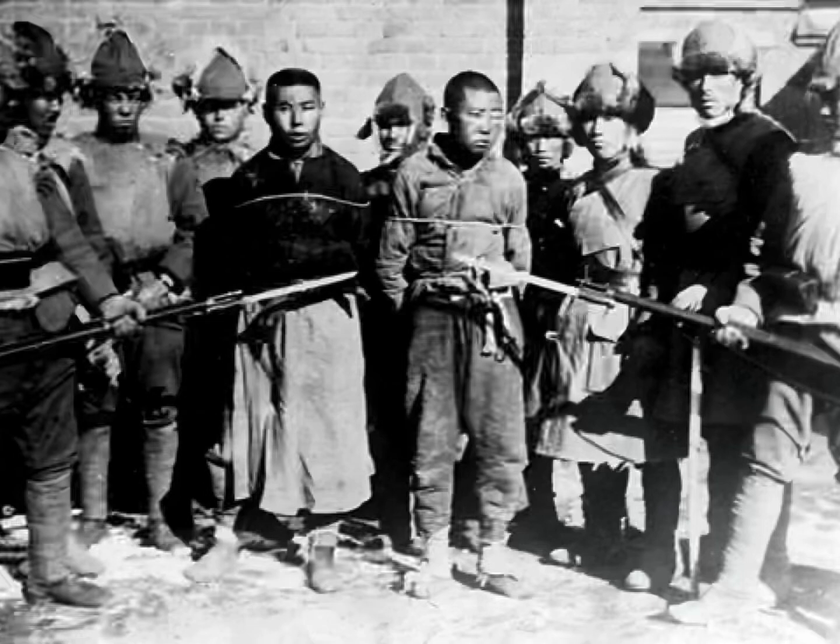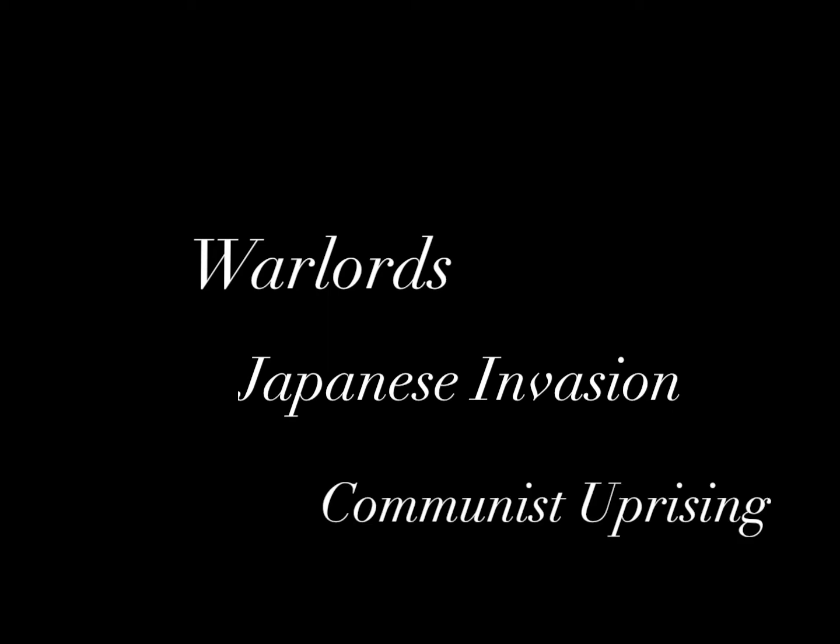Japanese invasion. After World War I, according to the Treaty of Versailles, Japan was awarded land in China, and by 1920, Japanese armies were invading the northeast region of Manchuria. China was officially at war with Japan by 1937. China now faced the triple threat of warlords, Japanese invasion, and communist uprising.